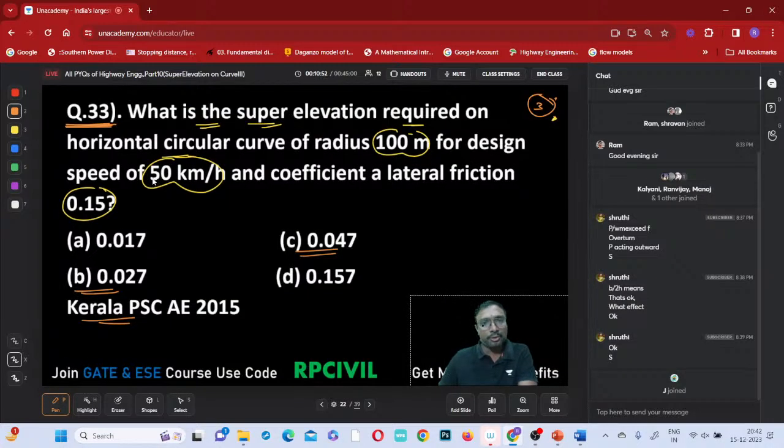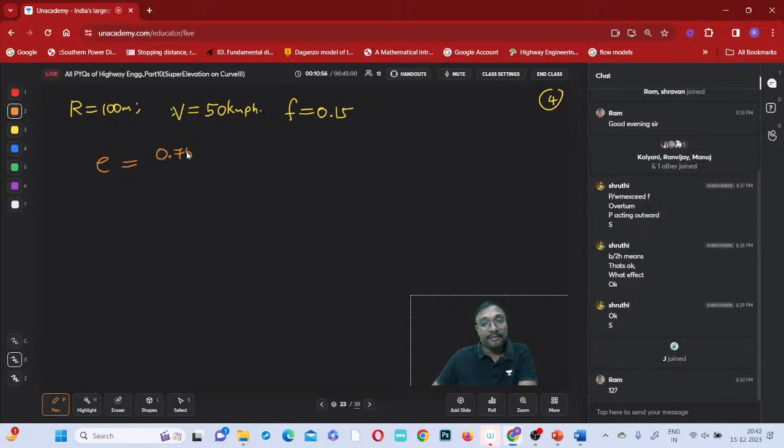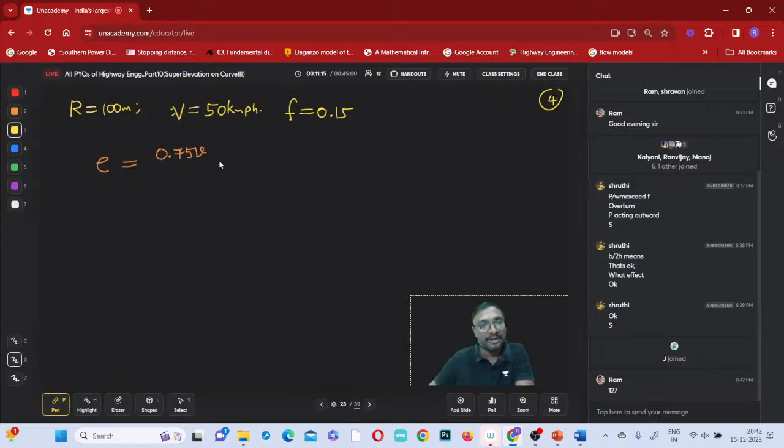What is the formula we have to use? By default we have to start with the mixed traffic condition only, no? Which one we have to use? Yeah, by default we have to use which one? Mixed traffic condition we have to use, right? By default we have to start our conditions with mixed traffic condition only.